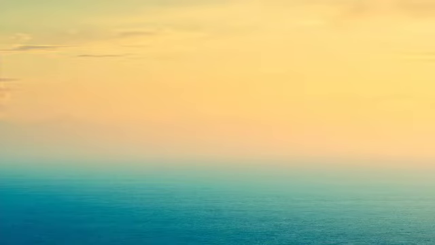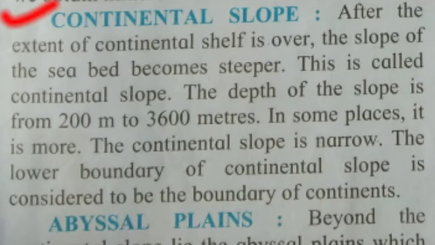The next landform of the ocean floor is continental slope. After the extent of continental shelf is over, the slope of the sea bed becomes steeper. This is called continental slope. The depth of the slope is from 200 meters to 3,600 meters. In some places it is more. The continental slope is narrow. The lower boundary of continental slope is considered to be the boundary of continents.